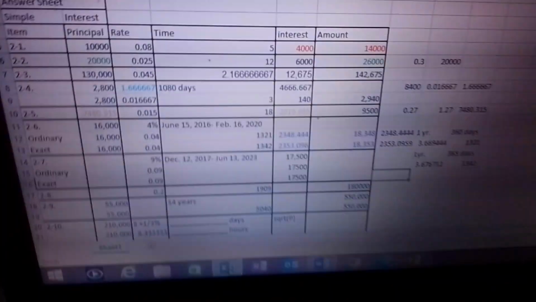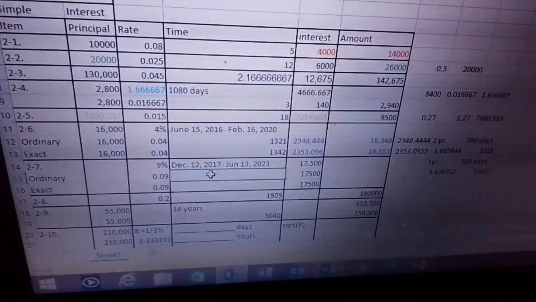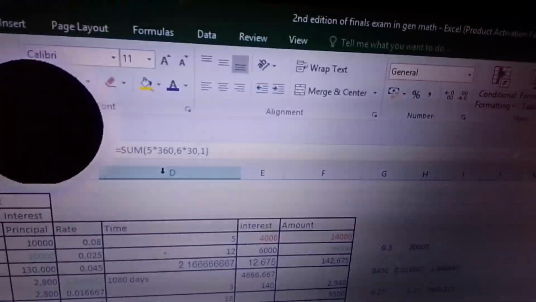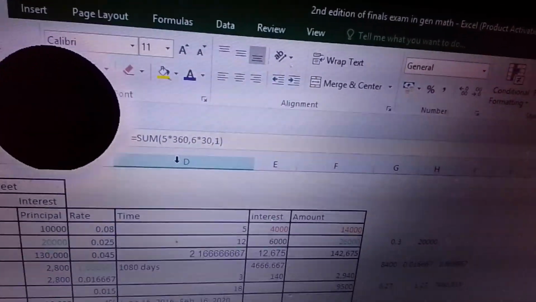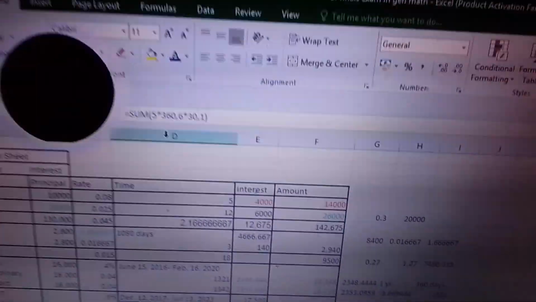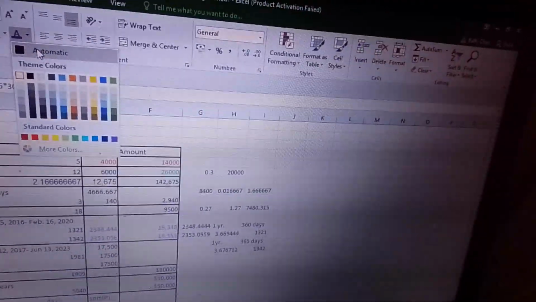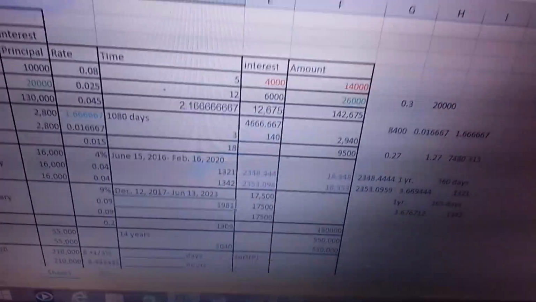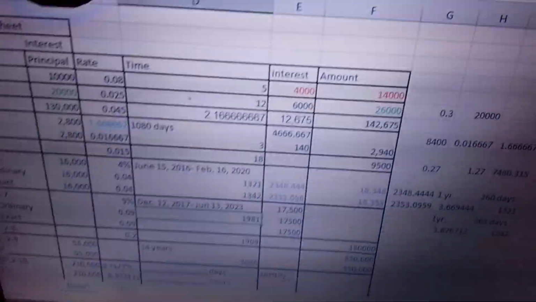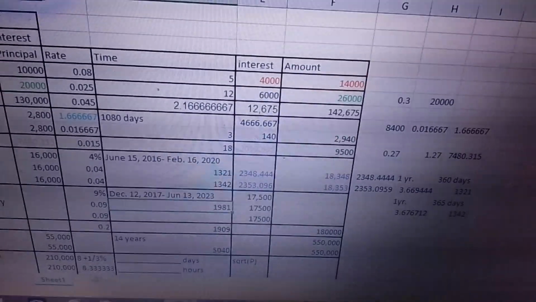So in our solution sheet here, what I did is this. First, this is the ordinary that I did. I did 5 times 360 because there are 360 days in 1 year. And then 6 times 30 because there are 30 days in 1 month. And then plus 1 day. Right? And then with that, what's the answer? The answer is 1,981 days. Right? That is for the ordinary interest. That's the number of days in ordinary time.